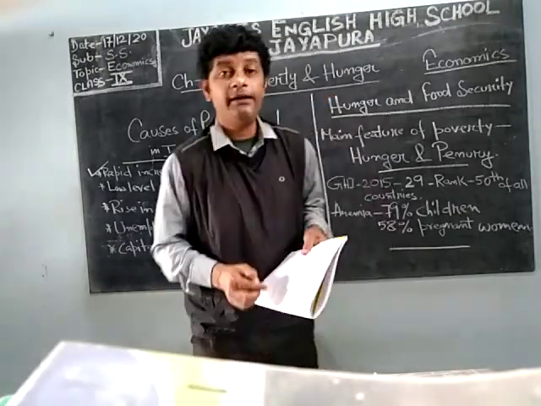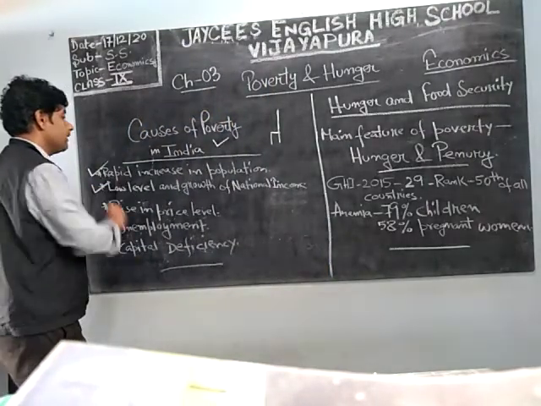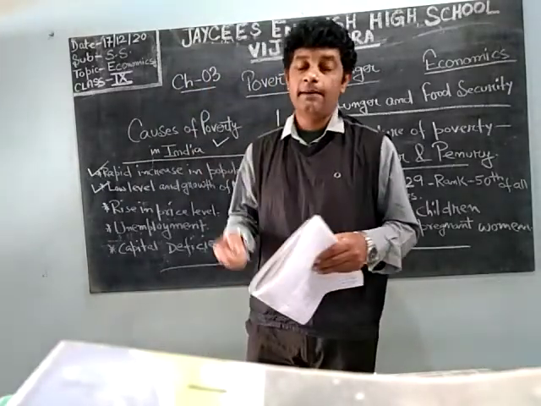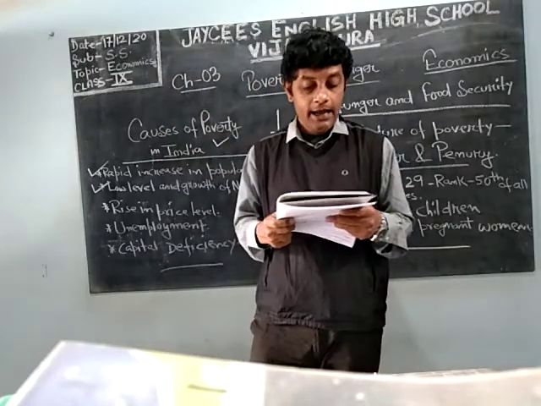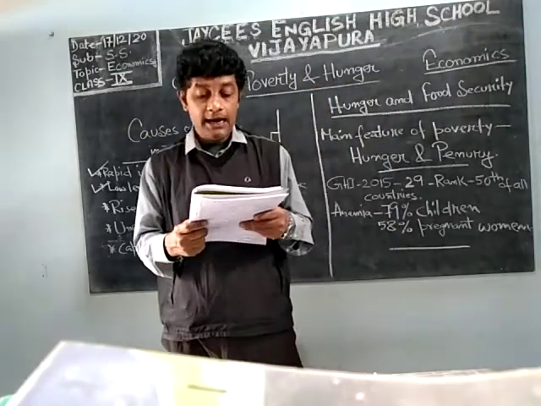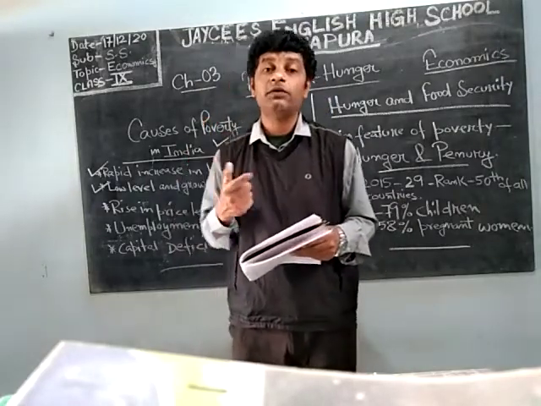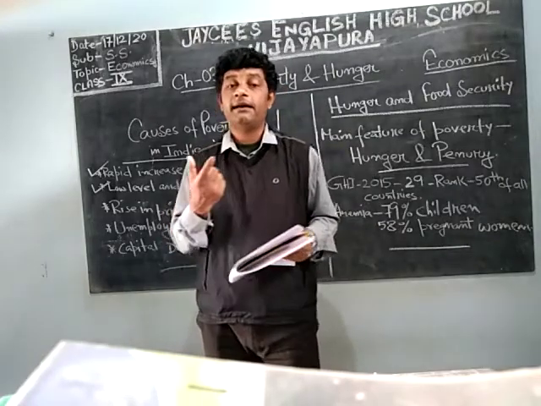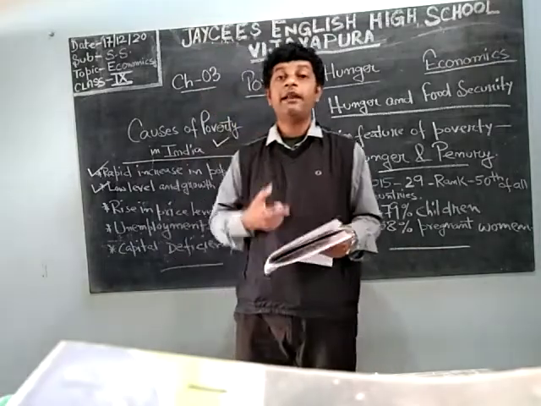Next is the low level and growth of national income. Due to general underdevelopment, we already went through the development chapter, where we learned what a developed country, an underdeveloped country and a developing country are.